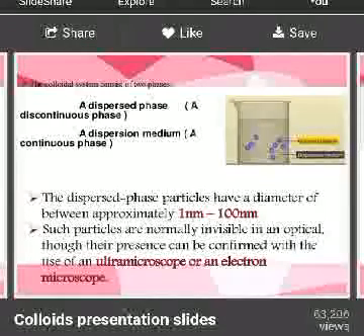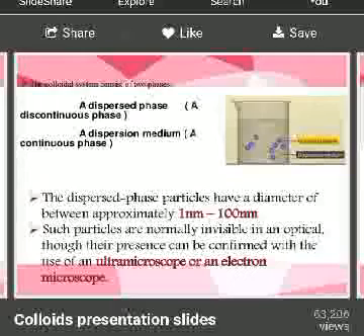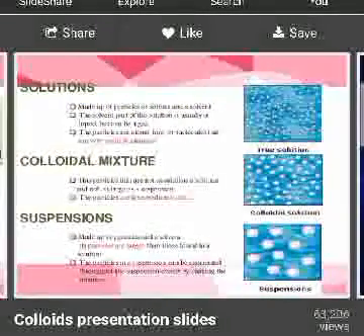The particle size of dispersed phase particles is 1 to 100 nanometer. Okay, 1 nanometer is 10 raised to the power minus 9 meters. Such particles are usually not visible to the naked eye because their size is too small. Although they can be seen under a very powerful microscope or an ultramicroscope, we also call that an electron microscope. Okay. Now, basically, there are three types of mixtures.